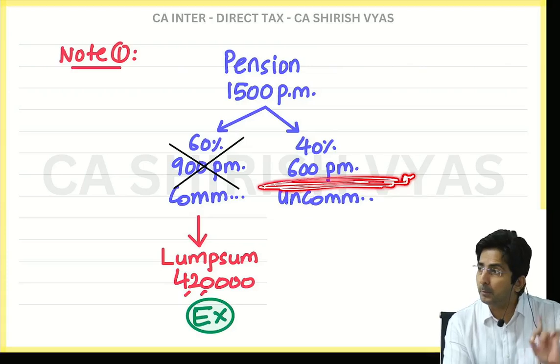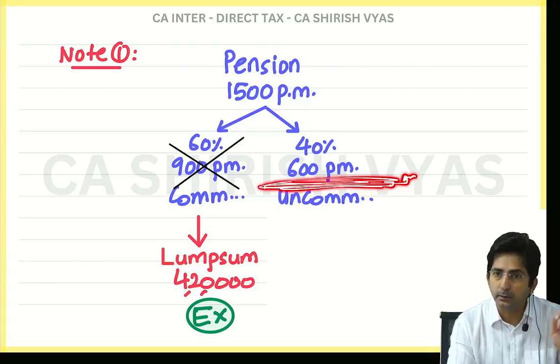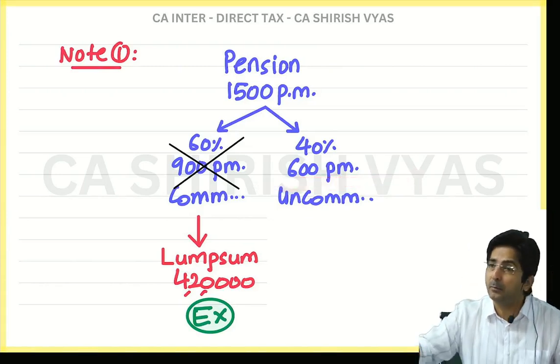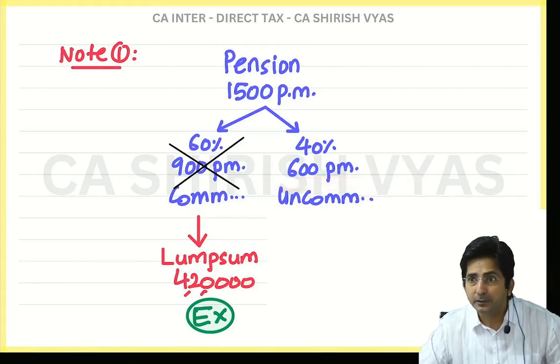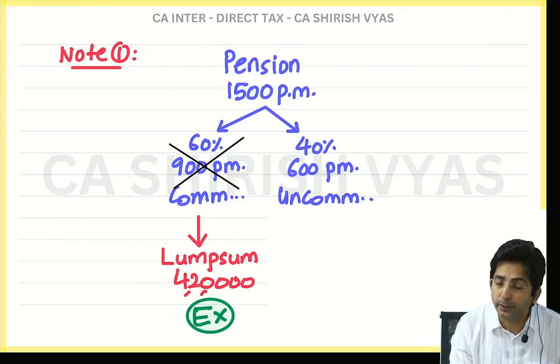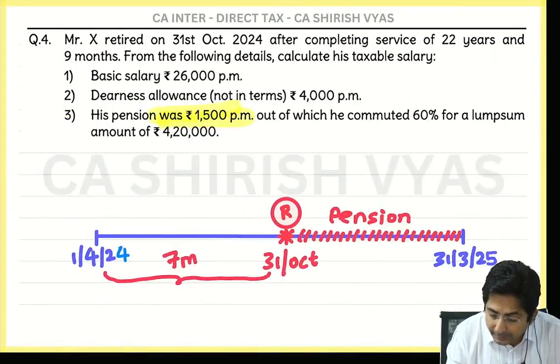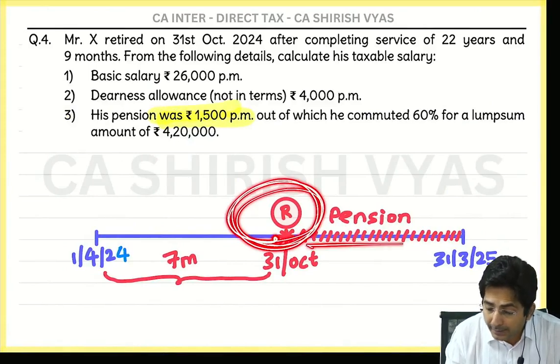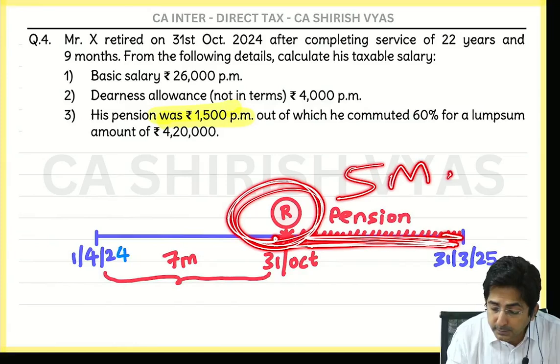And this you will get month to month, till you die. But are we preparing the statement till you die or till March? Till March. So we will calculate till March. So till March, how much pension would you have received? Look, he retired on 31st of October. And till March, how many months are there? 5 months.